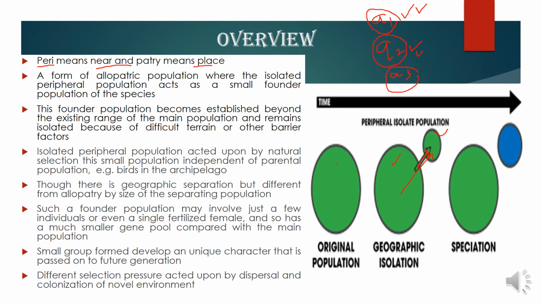It can be for camouflage, that is, a change in coloration of the body feathers, such that it can easily mingle with the color of the surrounding environment. So in this way, in order to fit into the new environment, there is an alteration in the expression of alleles. And due to accumulation of many such small changes, this new population, the small founder population of this area, alters so much that they become much more unique and much different from the parent population.